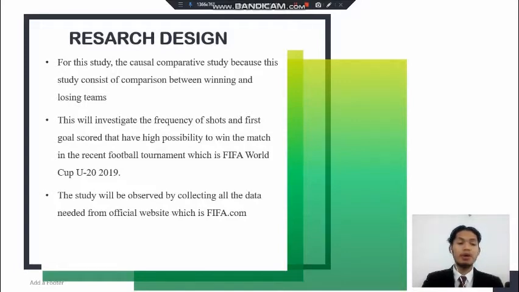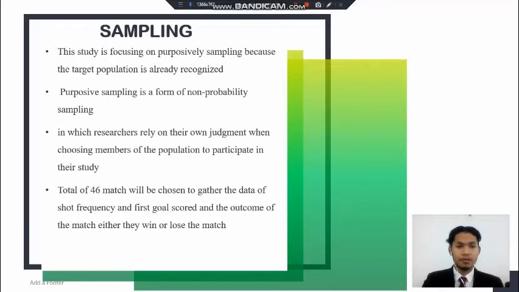The study will be observed by collecting all the data needed from official website, which is the FIFA.com. For sampling, this study is focusing on purposefully sampling because the target population is already recognized, which is all the teams that participate in the FIFA World Cup Under 20 2019.